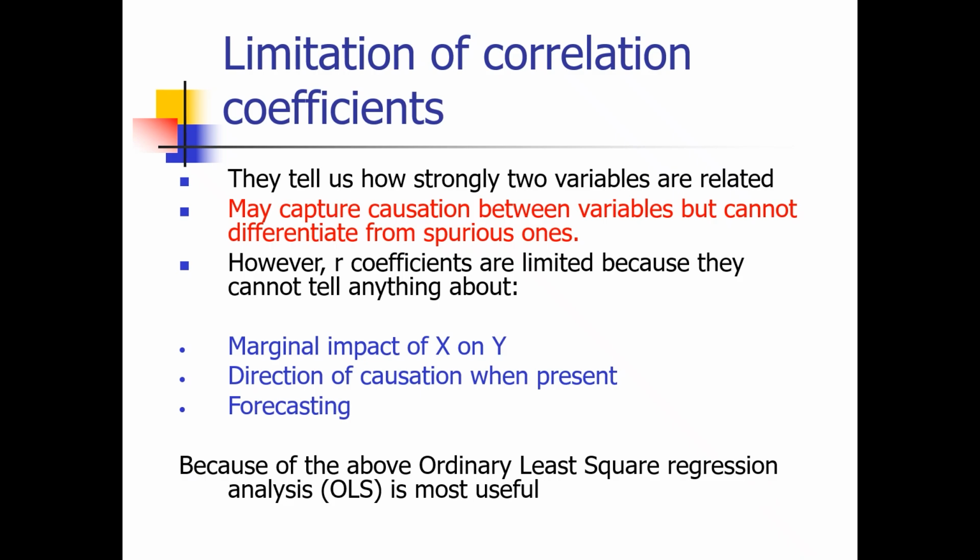However, correlation coefficients are limited because they cannot tell us anything about the marginal impact of x on the direction of the quotient when presenting and forecasting. Because of the above, ordinary least squares regression analysis, or OLS, is the most useful.